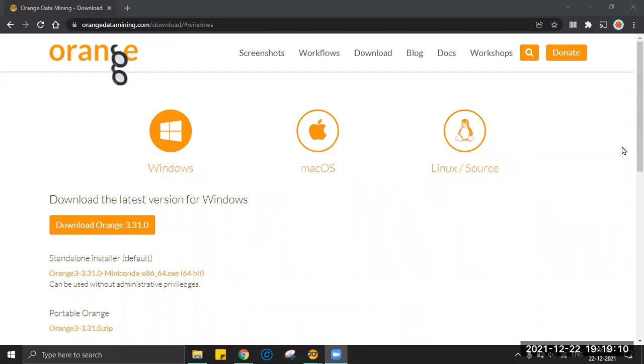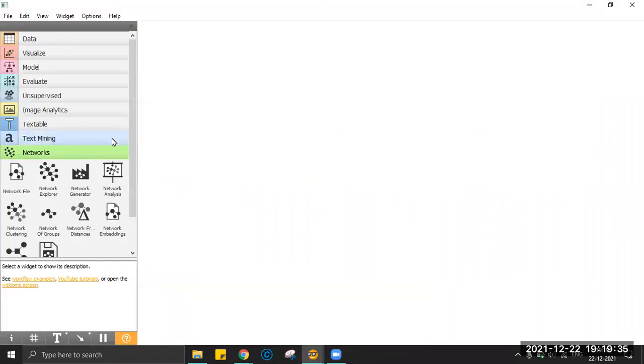This series, the tool that I'm using is the Orange Data Mining Tool. The link to this tool will be put in the description below. Today, I'm going to cover a very small topic: how can I do text pre-processing without having to code for my sentiment analysis. I have downloaded the version of it and Orange looks something like this. This area is called a canvas, and for how to get acquainted with Orange, I can put the link in the description again.